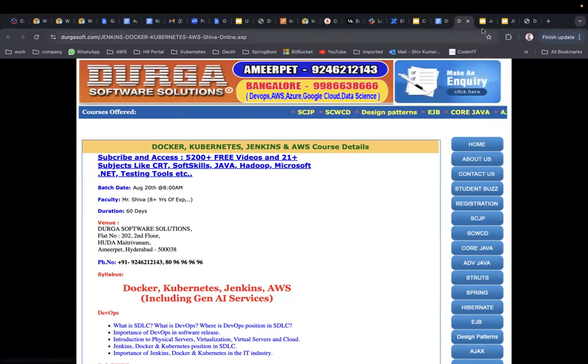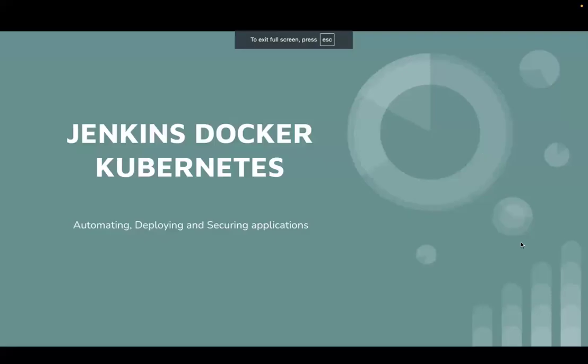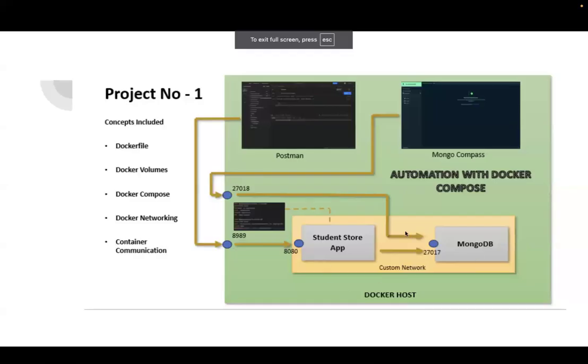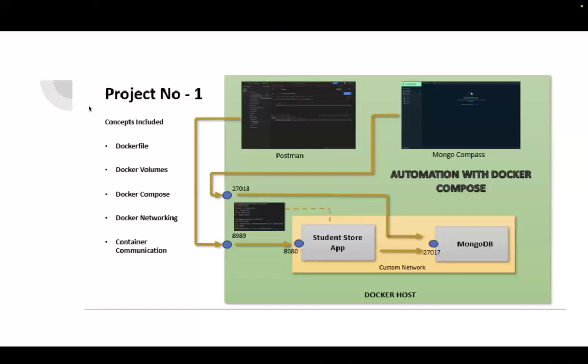Okay, so now let's go to the project presentation. I have put only Jenkins, Docker, and Kubernetes. We are going to have AWS projects also, but now I'm going to explain the 7 different projects. Let me go to slideshow. This is the first project that we are going to do as part of Docker.